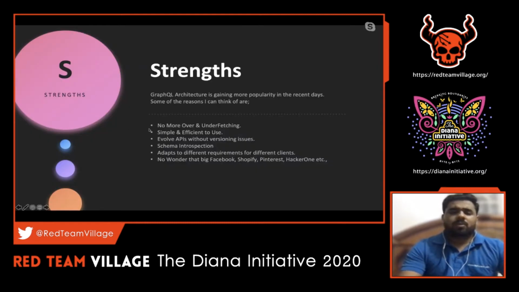When we talk about any particular technology, in this case GraphQL, as we all know, when a new technology comes into play, there will be a lot of advantages and disadvantages to it. GraphQL is also one among that. There are certain cases where REST APIs are designed in such a way that you might have to overfetch a particular data, or underfetch is also possible. We will discuss how overfetch and underfetch happen with an example in the upcoming slide. And it is pretty simple and efficient to use.